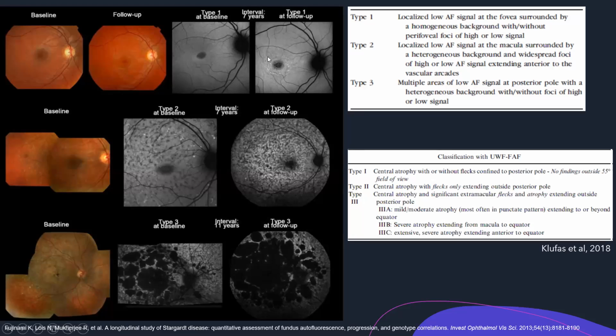And it is evident if you see here at the follow-up, this is 7-year follow-up, this is 11-year follow-up, that the autofluorescence patterns are changing. That is, they are worsening in the right column. This helps in knowing the progression of the disease, hence the importance of fundus autofluorescence in Stargardt's disease. Lately, in 2018, there's something called ultra-wide field fundus autofluorescence, and these classifications have helped us know more about the pathology. So nowadays, these classifications are also used.